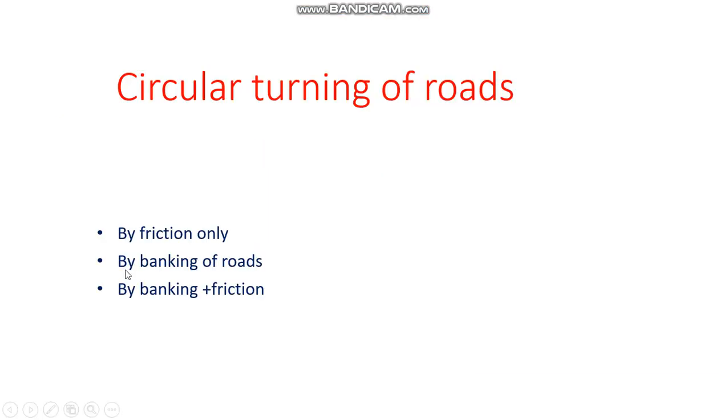Now let us discuss the second case. You might have seen this car racing. In that, actually what they do is they raise the road. Okay, now this is the horizontal plane.